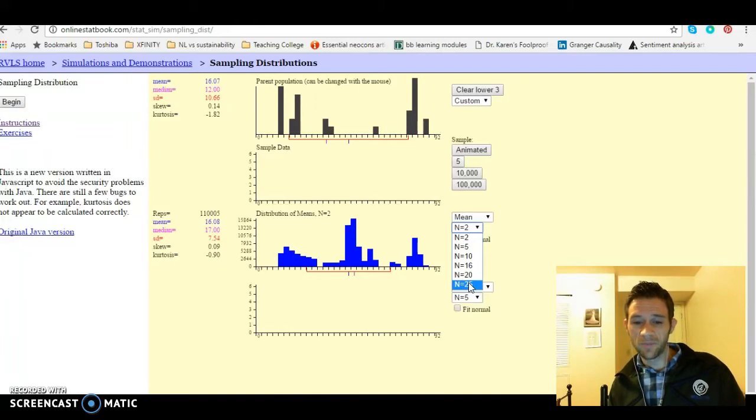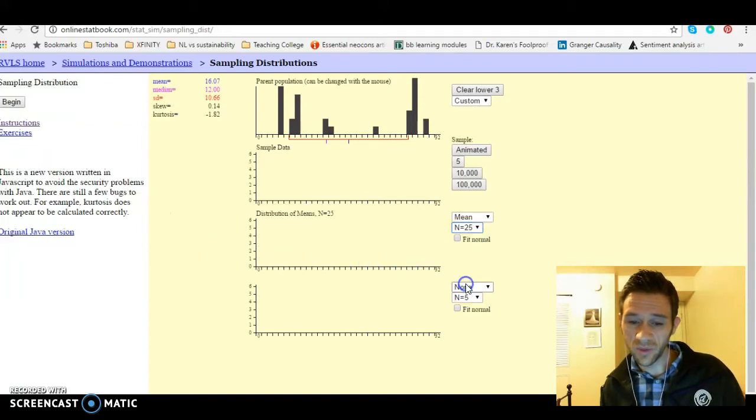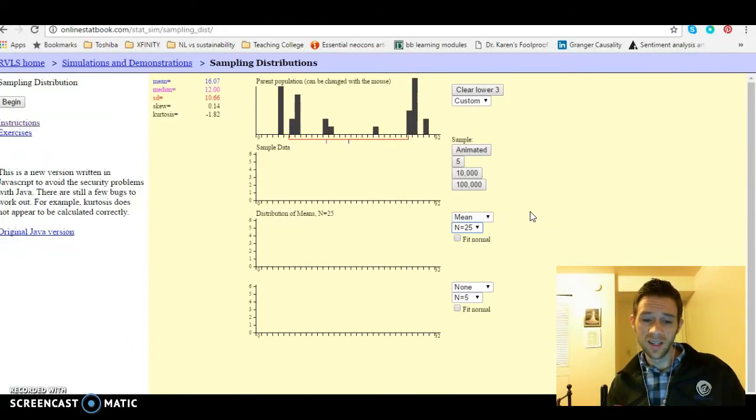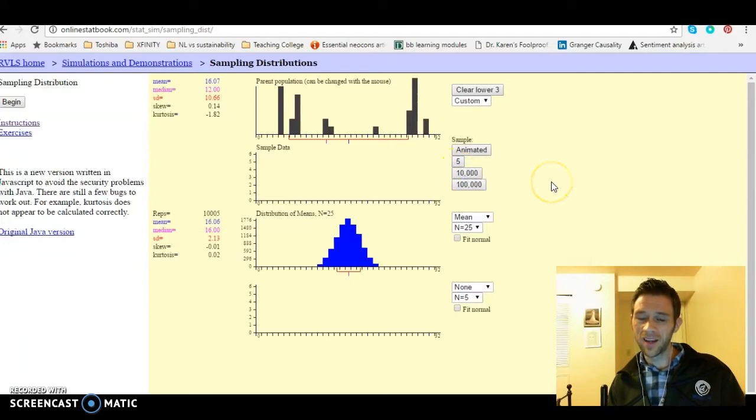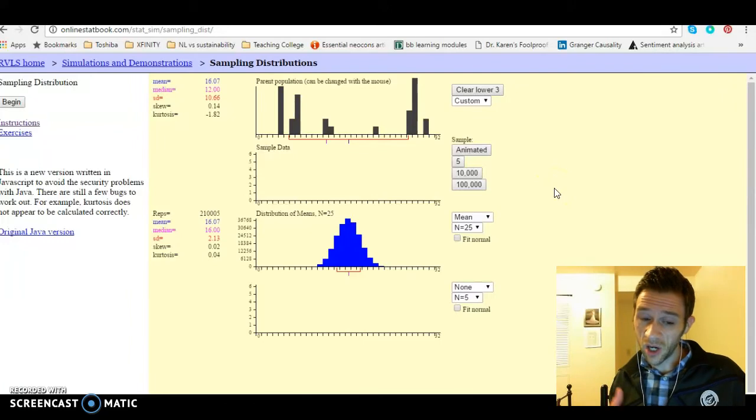But let's bump these sample sizes, we're doing multiple samples, from 2 to 25. Get us a better sample. Remember, bigger samples are better. Bigger is better in this case. So here we have samples of size 25. We take 5 of them, and look at that. It's not looking too bad. 10,000, it's just picture perfect. So the bigger the sample, the more you have the central limit theorem on your side.